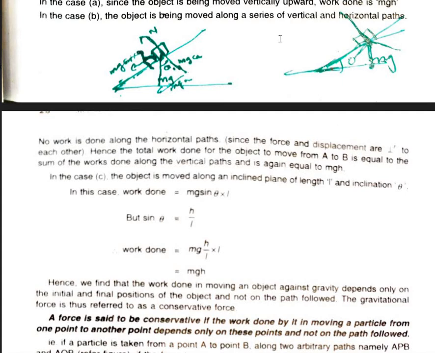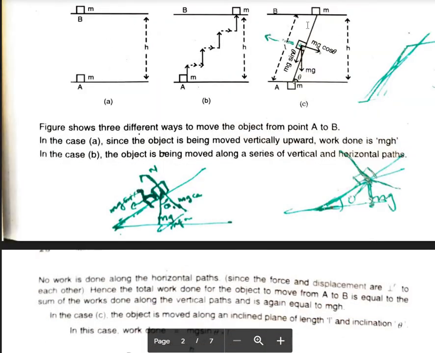As we discussed, this object is moving along an inclined plane of length l, and the angle of inclination is theta. So this is the angle of inclination theta. The object is moving from here to here. Okay, this is the figure. Here, this is the angle theta. The angle between the horizontal plane and the inclined plane is theta.